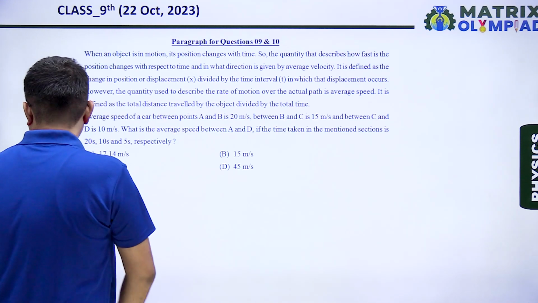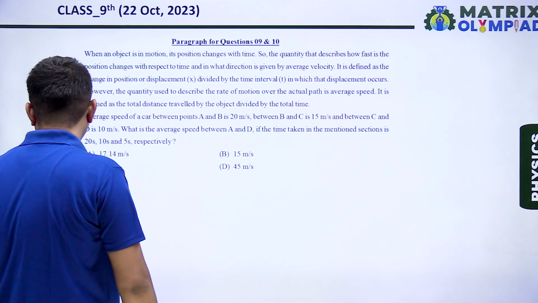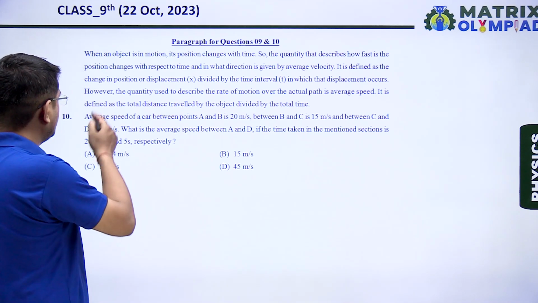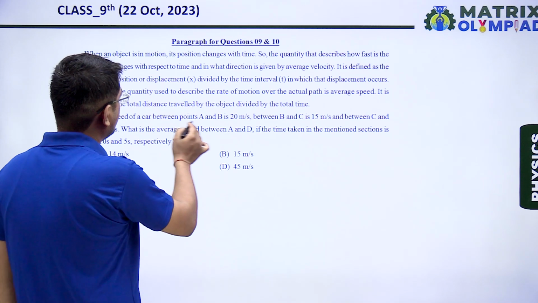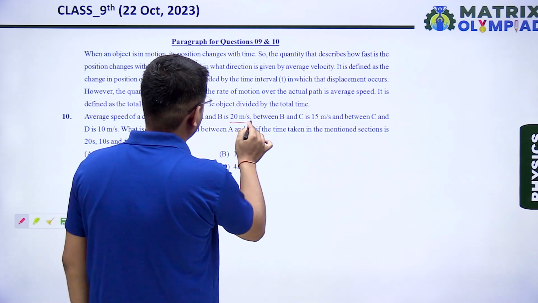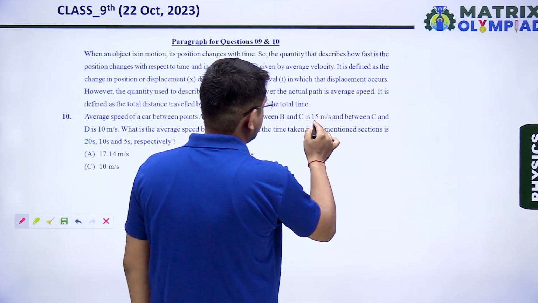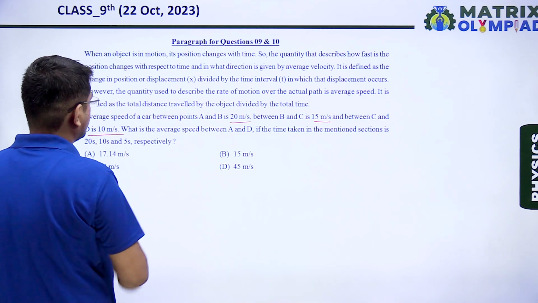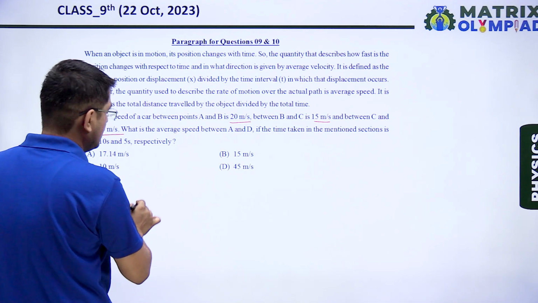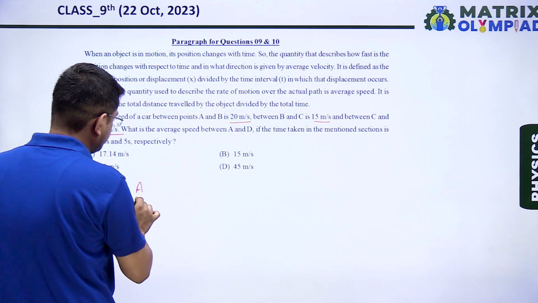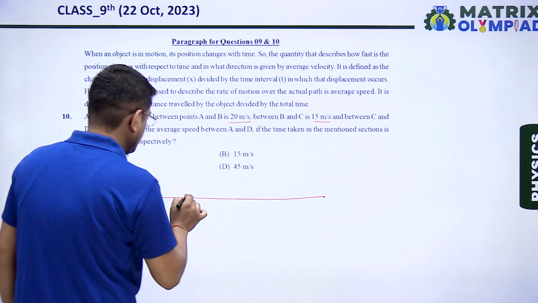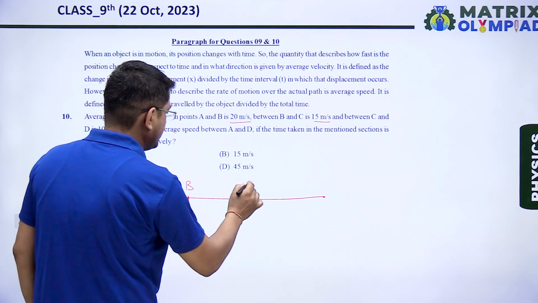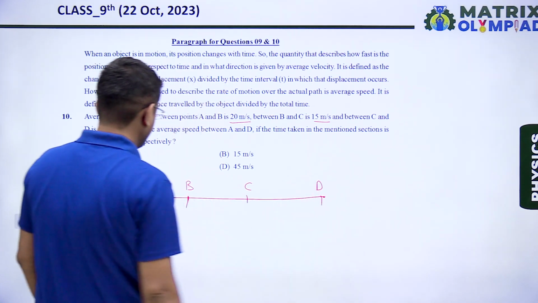Next question. Next question is also based on same case, and the question given is average speed of a car between point A and B is 20 meter per second, between B and C is 15 meter per second, between C and D is 10 meter per second. Okay, let us draw a simple diagram. So let's say this is point A, this is point B, this is point C, and this is point D.